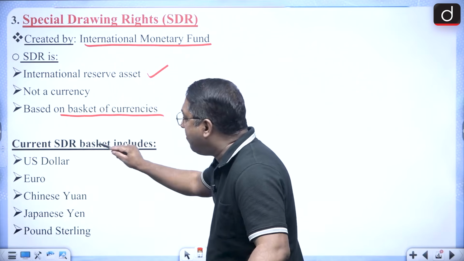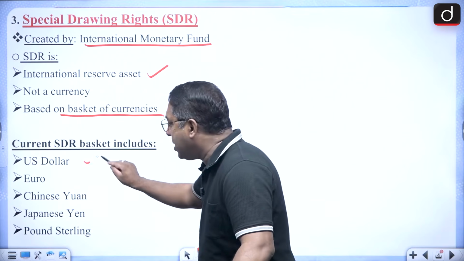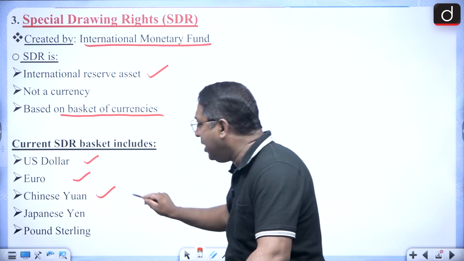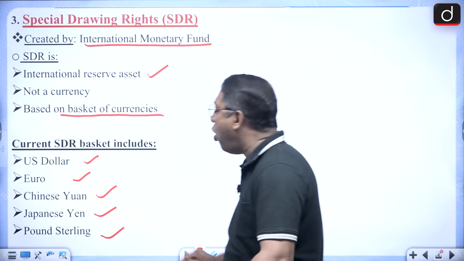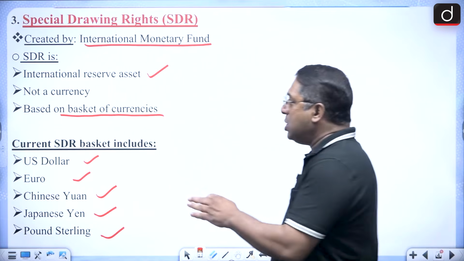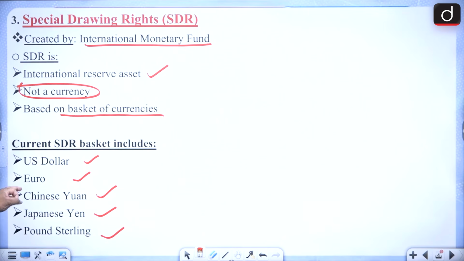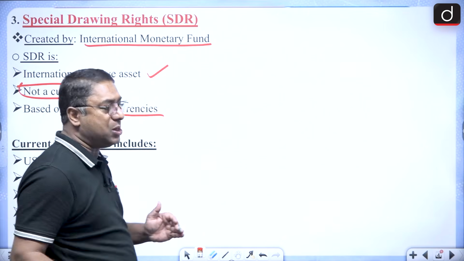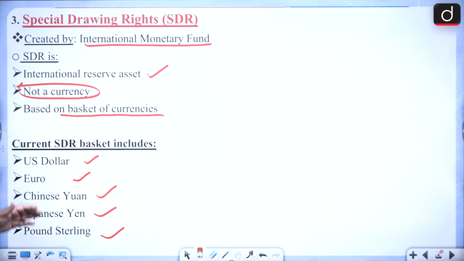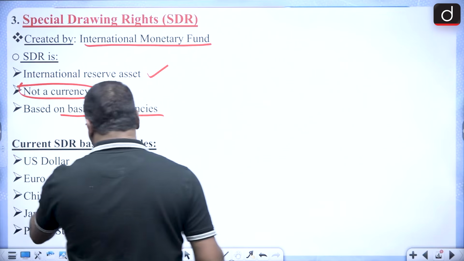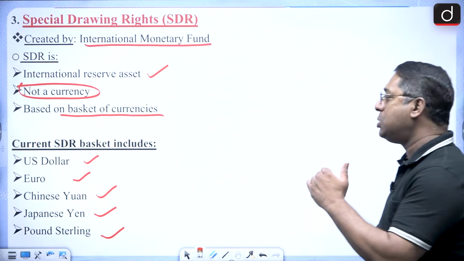Now what is the SDR basket? The current SDR basket includes 5 currencies: US dollar, euro, Chinese yuan, Japanese yen, and the pound sterling. Remember that it is not a currency, but it is based on a basket of currencies, and in this basket there are 5 currencies: US dollar, euro, Chinese yuan, Japanese yen, and pound sterling.